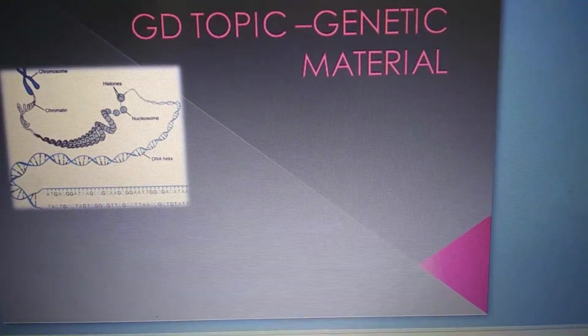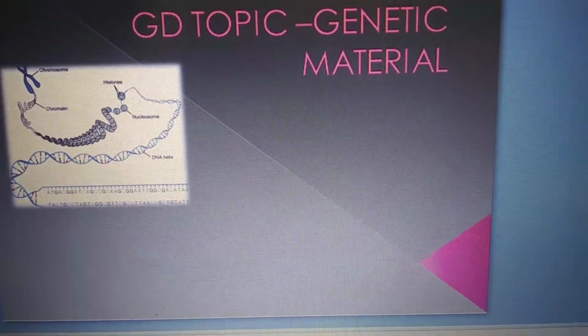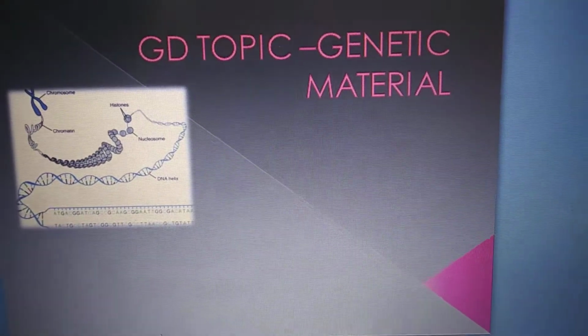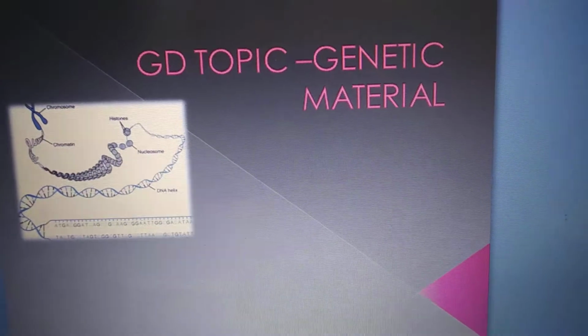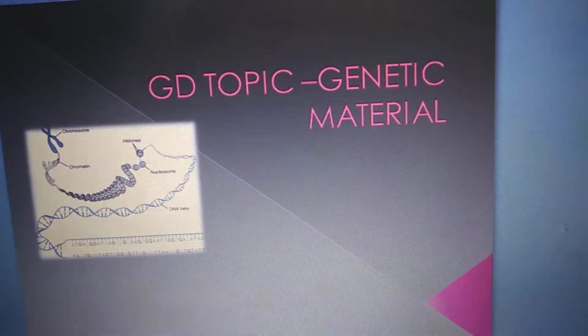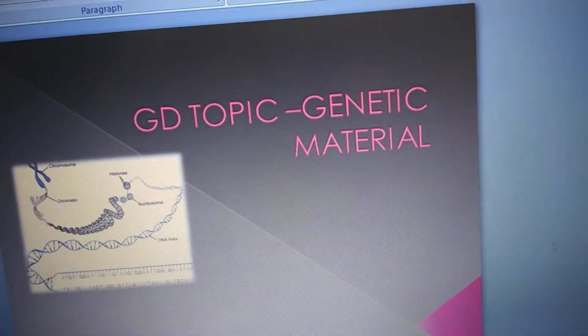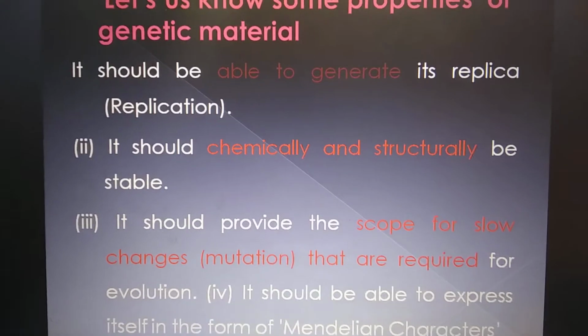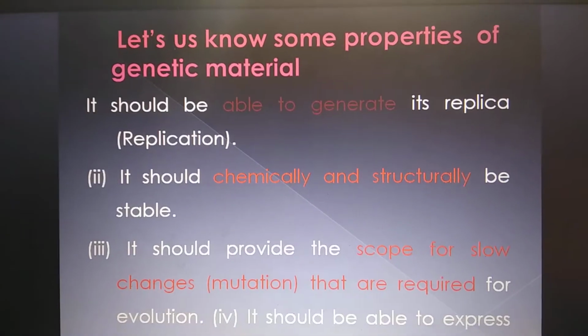Okay students, the next topic is genetic material. So all of you might be knowing what is genetic material. DNA and RNA are genetic material, and let us see what are its different characteristics of the genetic material. So what are the properties of genetic material?